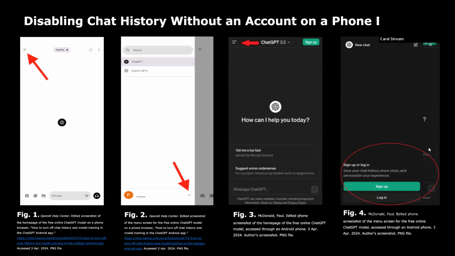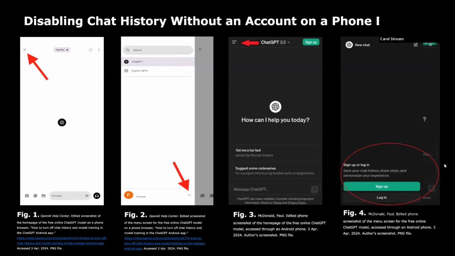I didn't understand why this was until I realized that the instructions OpenAI provided only applied to users who were logged into an active OpenAI account. This may seem like a minor detail, but I'd argue that this is an extremely important factor to consider when thinking about ChatGPT and user privacy. If a user is logged into an OpenAI account on their phone, they'll see the 3 dots as shown in Figure 2. If a user isn't logged in, they'll see the Sign Up and Login buttons as shown in Figure 4.